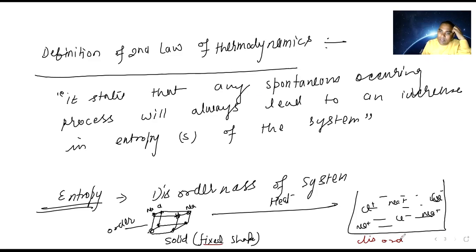So disorder means what? If we talk about disorder, entropy means disorderness of the system or randomness of system. This is also called randomness of system. Are you able to understand? Okay, that is first of all. Now let us try to understand the definition again. Let's attack again on the definition. What is the definition saying?